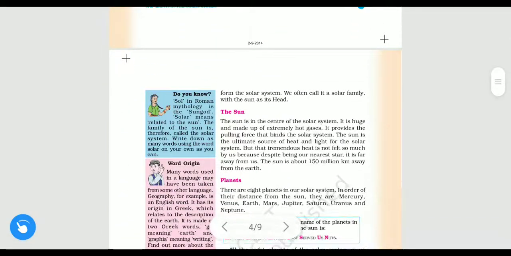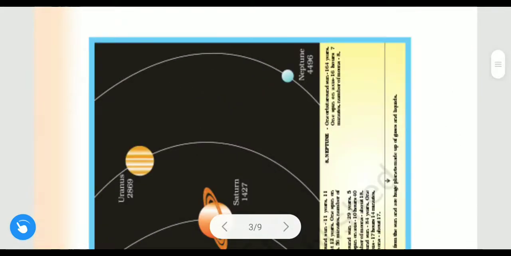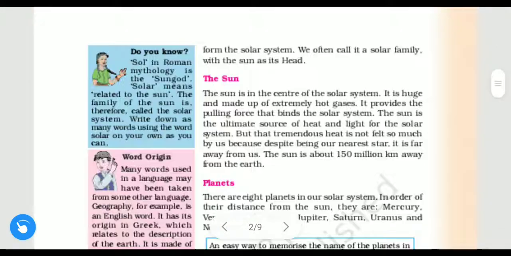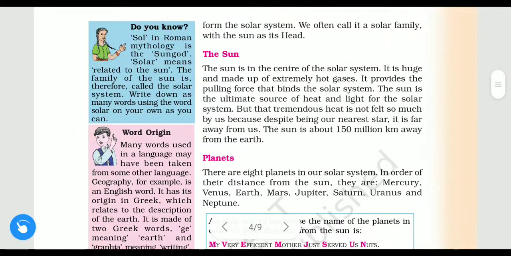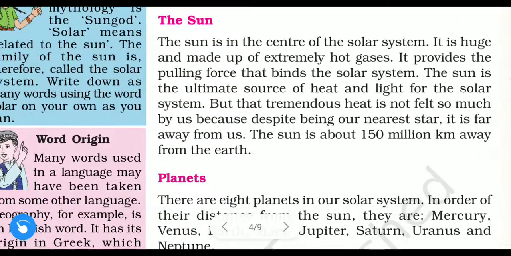Now we will discuss the other part. So what forms the solar system? All these parts we have discussed. The sun, 8 planets, satellites, and asteroids and meteoroids form the solar system. We often call it a solar family with the sun as its head. The sun is the head of the solar system, or we can say a solar family.